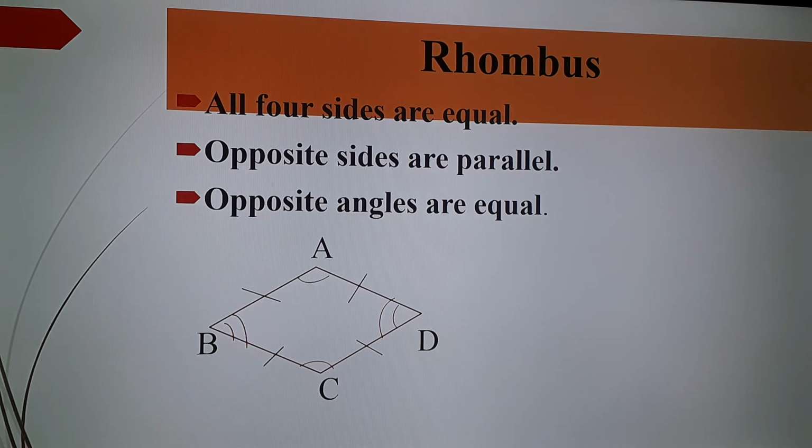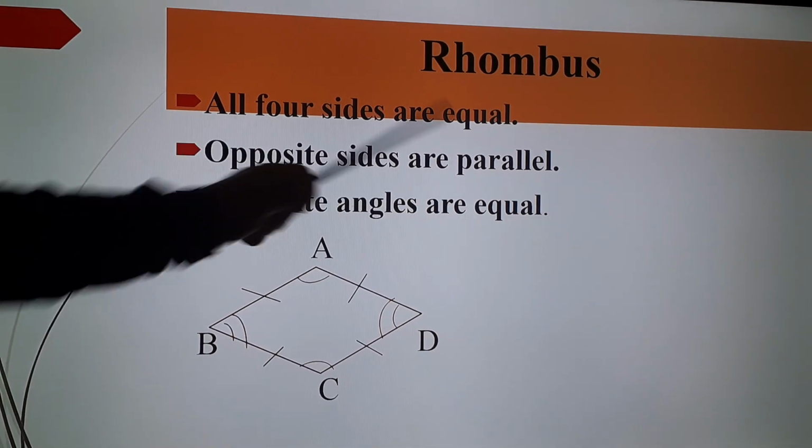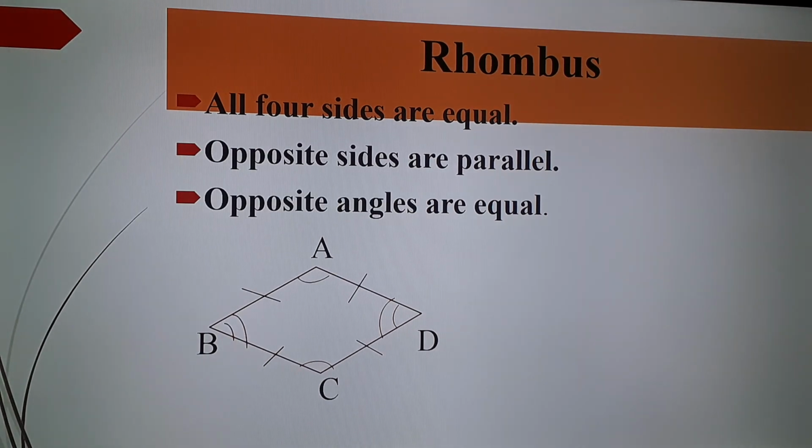So here square and rhombus have many similar properties, but only one property differs between them. So what is the difference? The first point, all four sides are equal. For square also, all four sides are equal. Opposite sides are parallel. For square also, opposite sides are parallel. Here, opposite angles are equal, but in square, each corner angle is 90 degree. That means all are right angles.